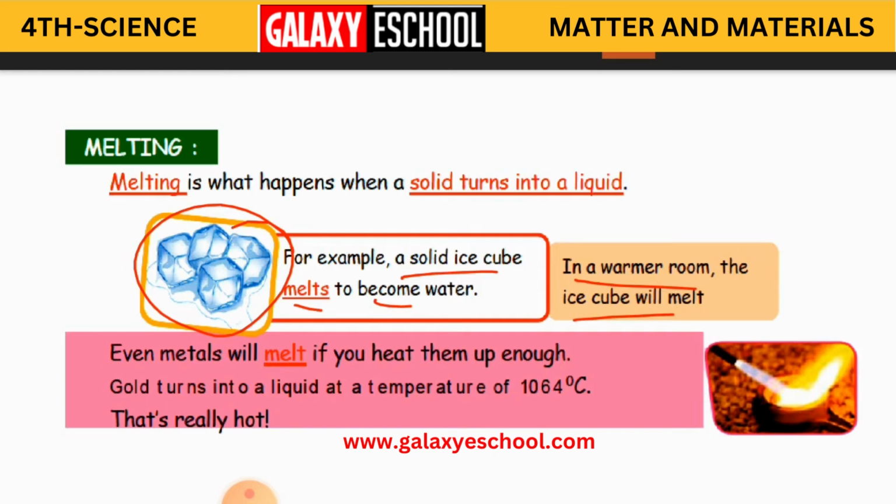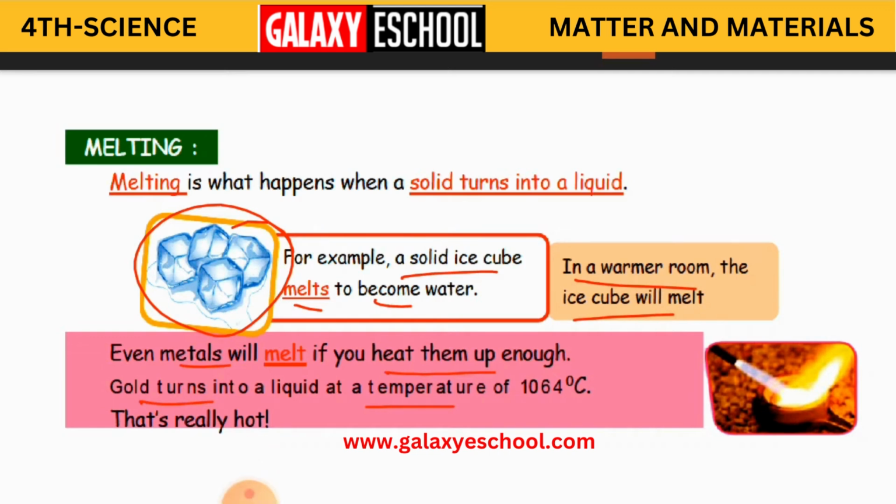And even metals will melt if you heat them up enough. What type of metals, children? For example, iron or gold or silver will melt when they are heated up. Gold turns into a liquid at a temperature of 1064 degrees centigrade.